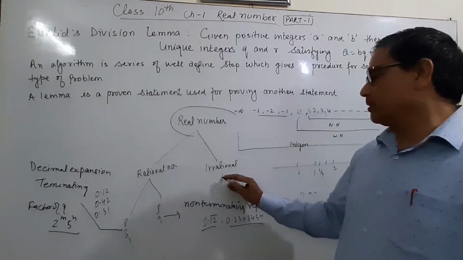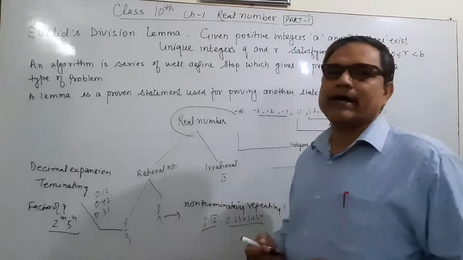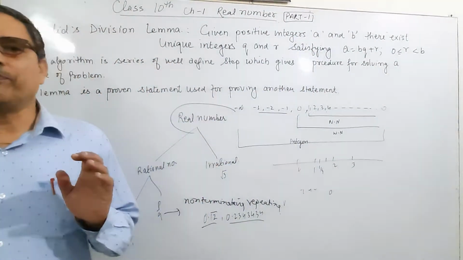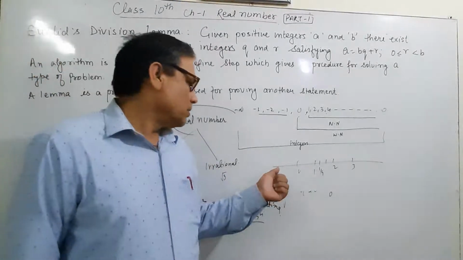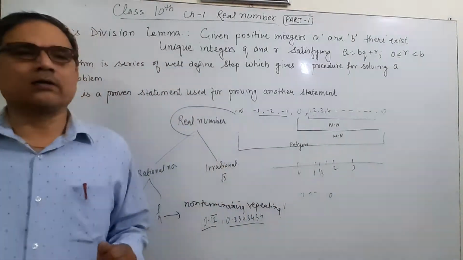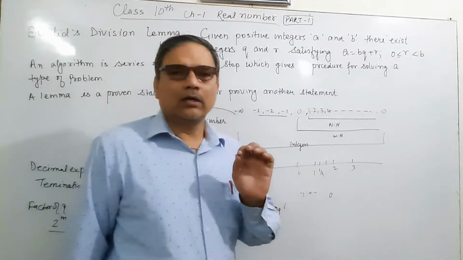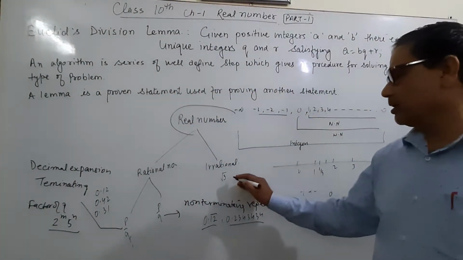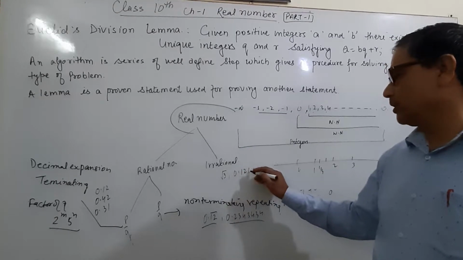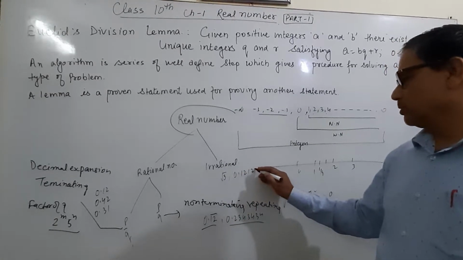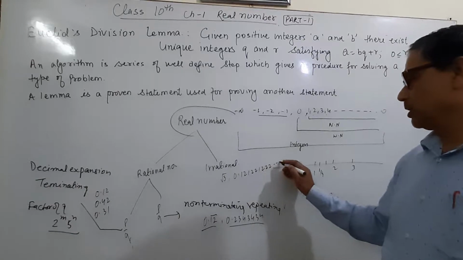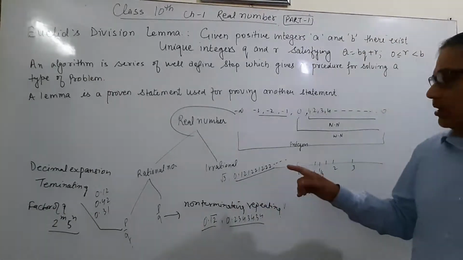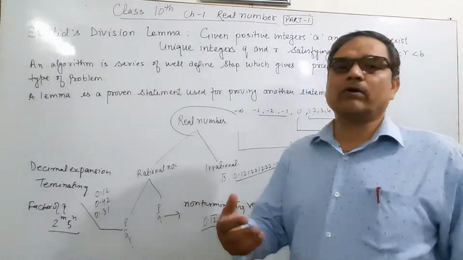And irrational numbers are the numbers which cannot be expressed in p by q form. Irrational numbers like root 3 have a decimal expansion, and a number like 0.121222 we may think is repeating, but it is not repeating after a regular interval.